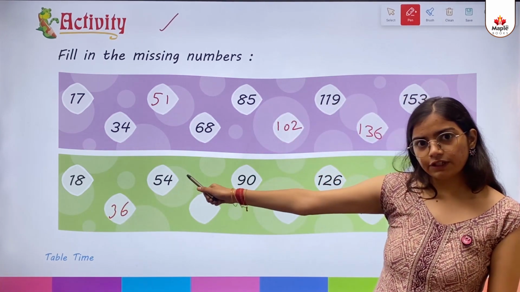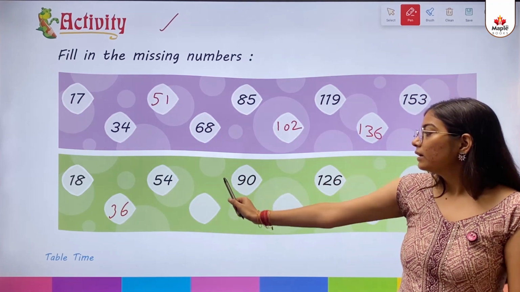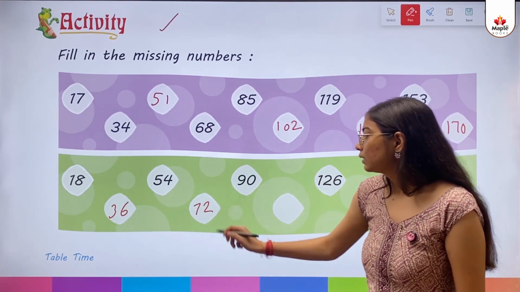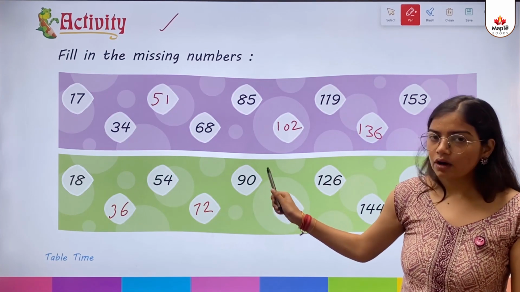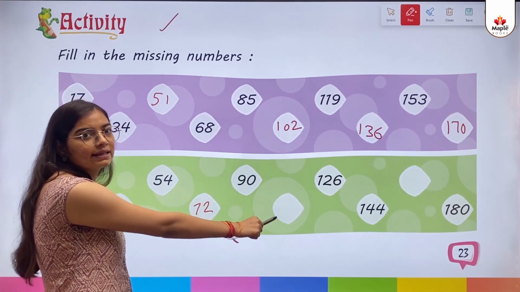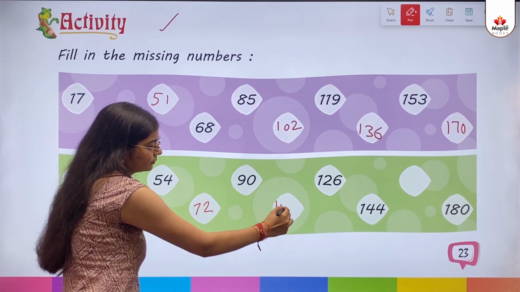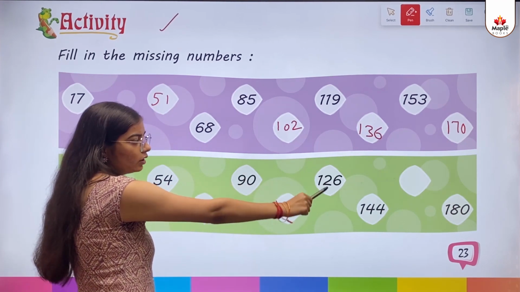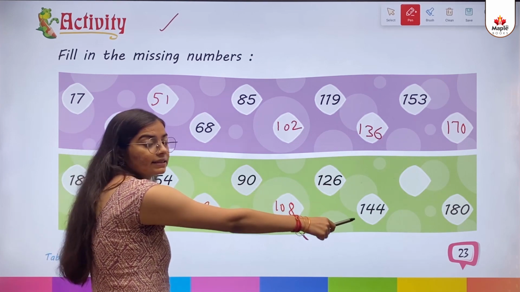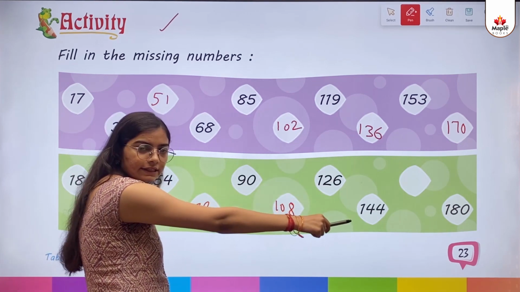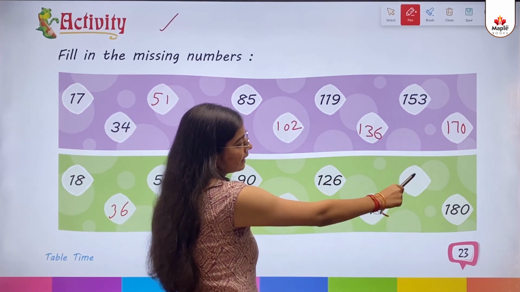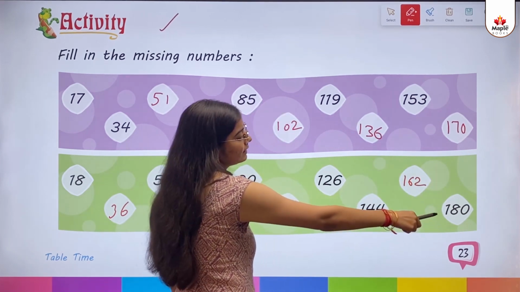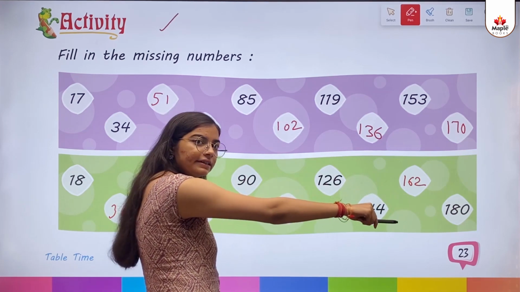18 threes are 54. Already given here. 18 fours are 72. 18 fives are 90. Already written here. 18 sixes are 108. 18 sevens are 126. Already written here. 18 eights are 144. Already written here. 18 nines are 162. 18 tens are 180. Already written here.